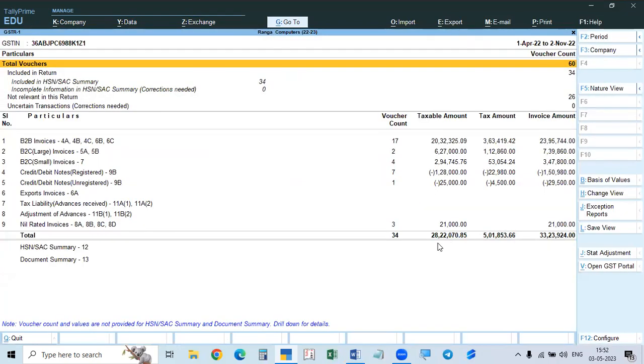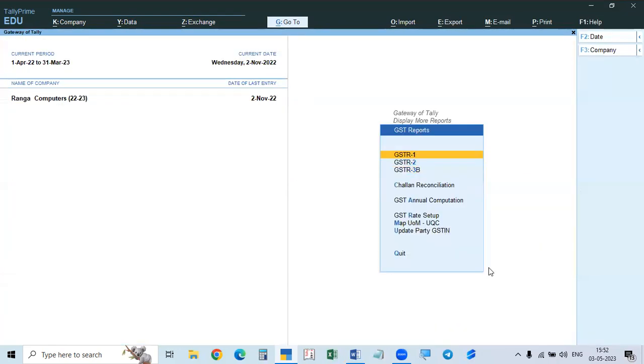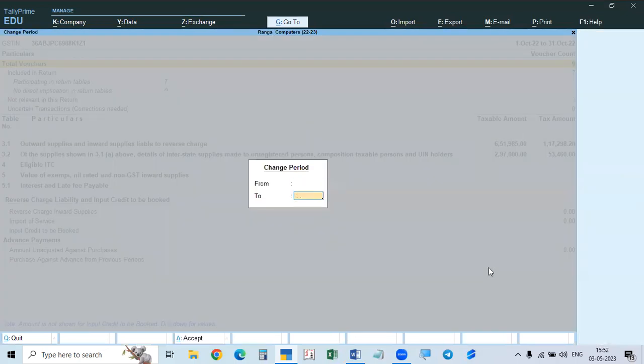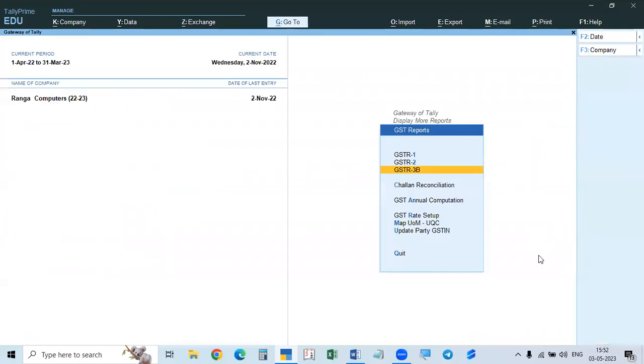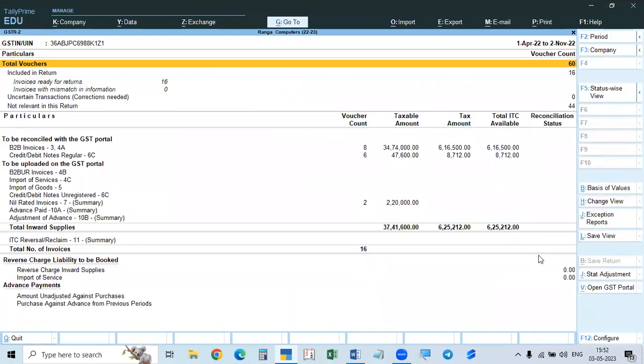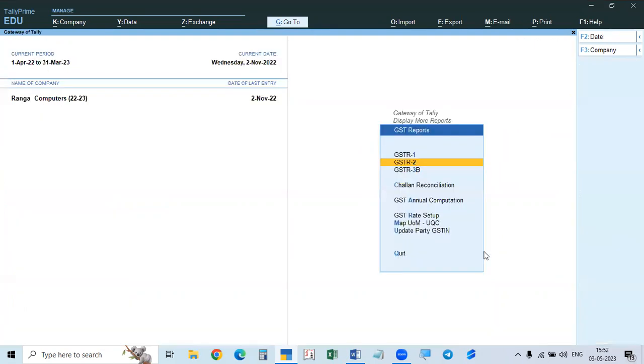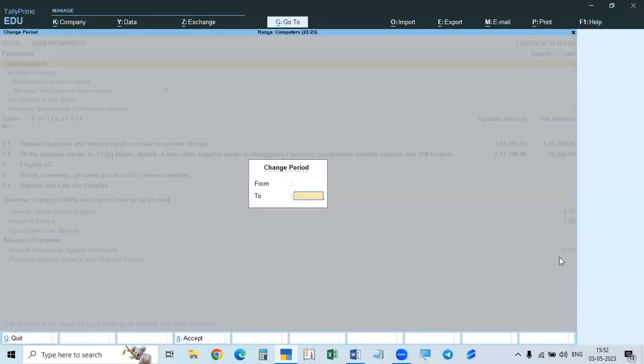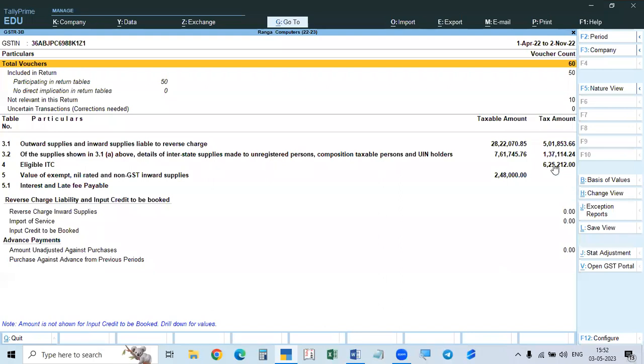Amount is here 28,22,000. So we take here 28,22,000. Okay. And then GSTR2 will not show the taxable amount, we will take the tax amount only. 6,25,000. That is the ITC. So ITC 6,25,000.